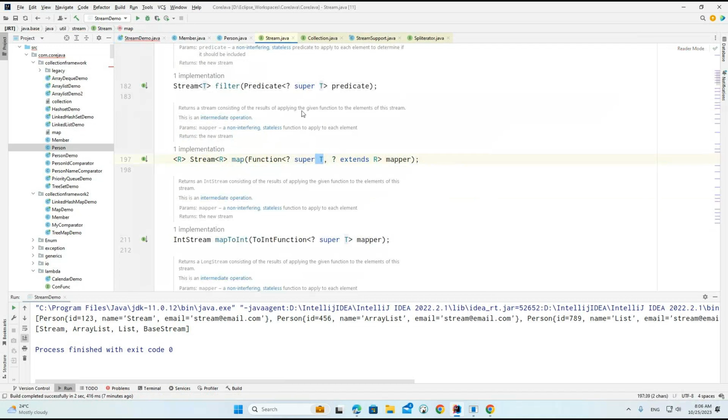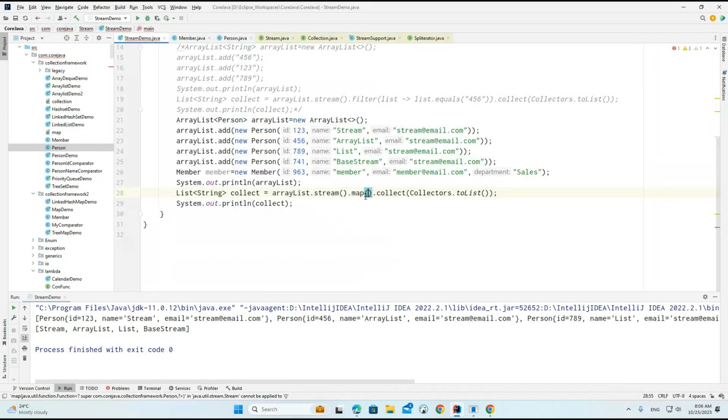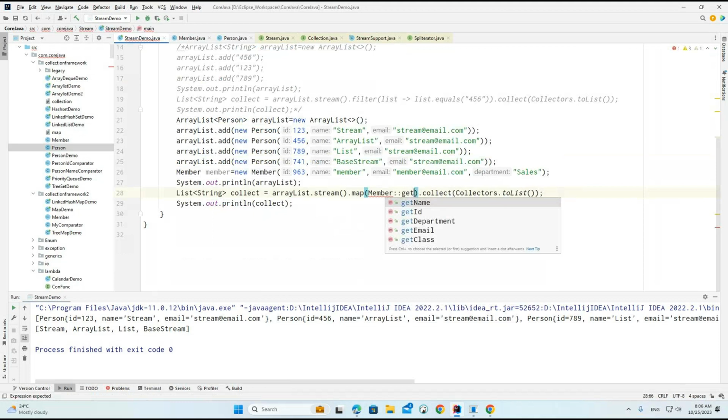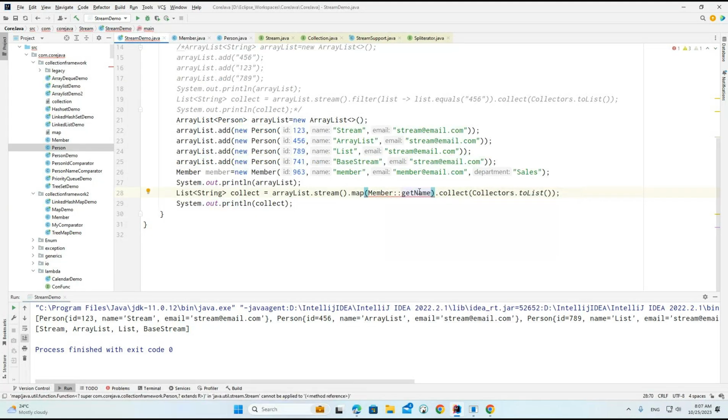So, question mark super T? Let's get super extended. Okay, so I need to find one example on this particular super, but currently, whatever we are doing is also one important example regarding the super keyword. With method references we are able to achieve it, but I am trying to work with lambda here.